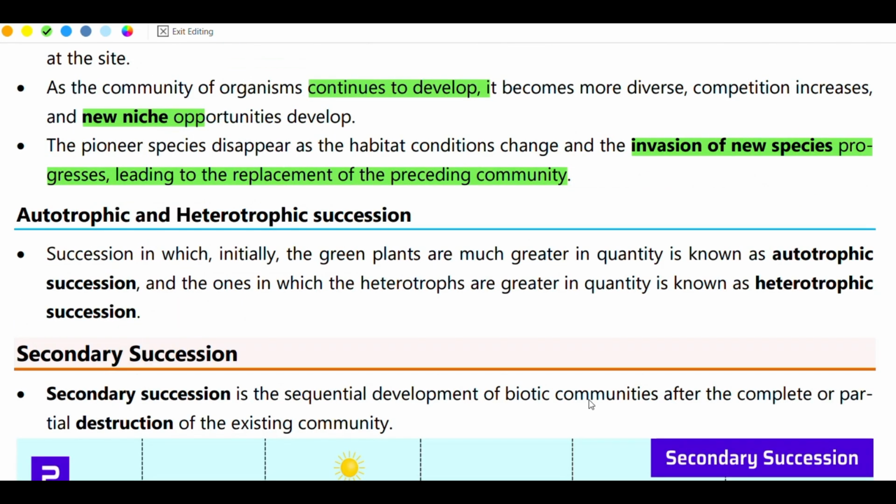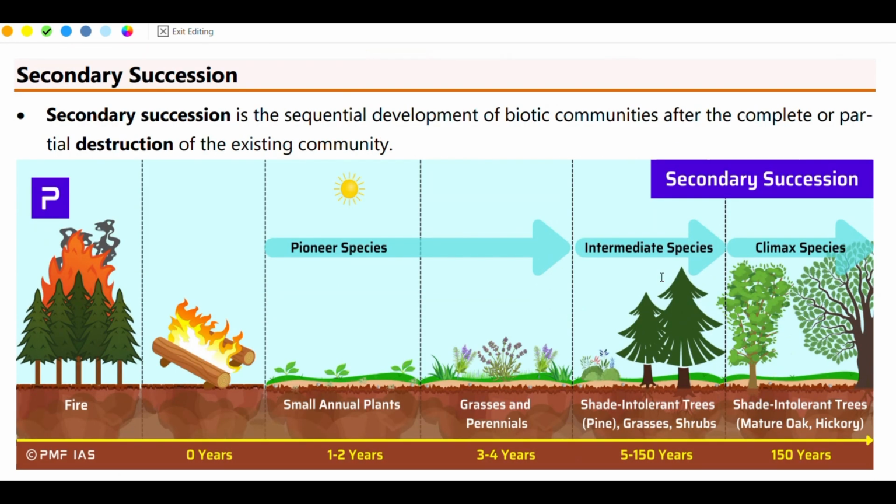Then autotrophic and heterotrophic succession. Autotrophic succession means green plants are much greater in quantity. If consumers are greater in quantity, then it is called heterotrophic succession. What is secondary succession then?